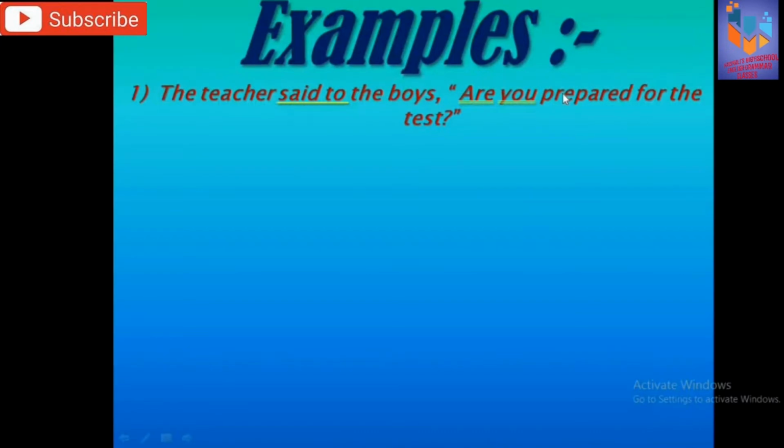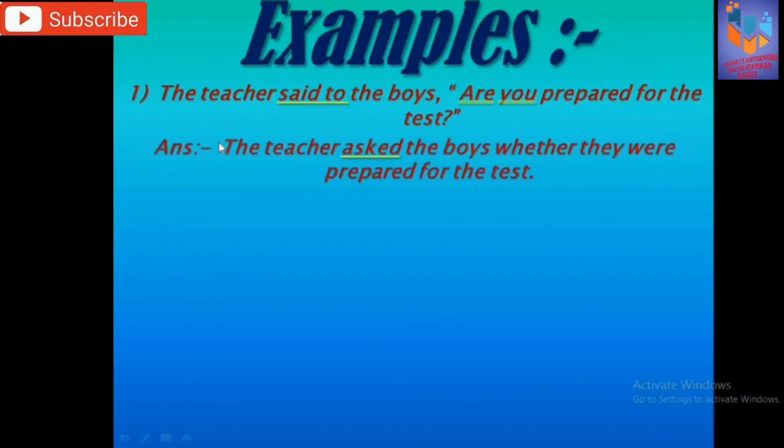Now, how will this become indirect speech? Said to will become asked, and we are removing the comma and inverted commas. To join these two clauses, we are adding the conjunction if or whether. So, let's see. And are you prepared for the test? Verbal question is there, so verb plus subject is there. Now we have to convert it into assertive, so you are becomes, and are will become what? It is already there in the chart.